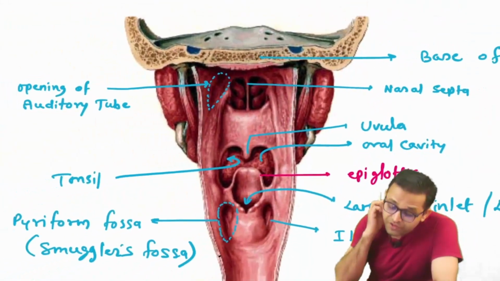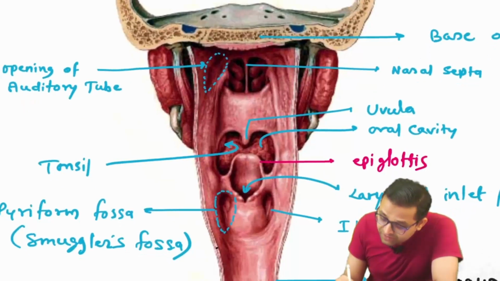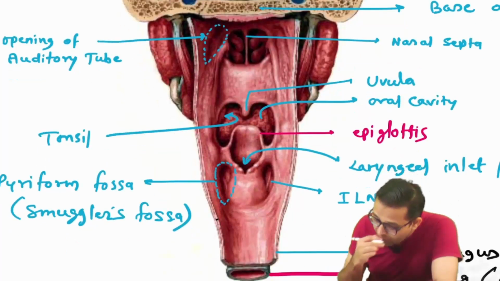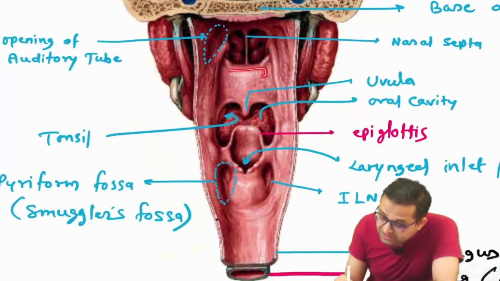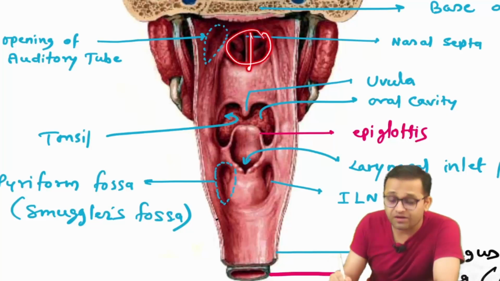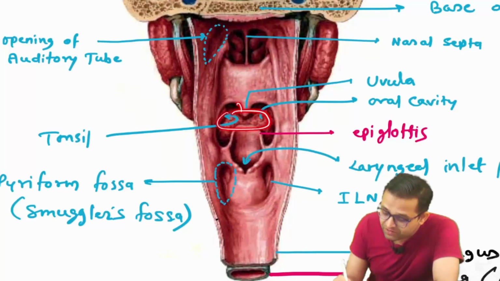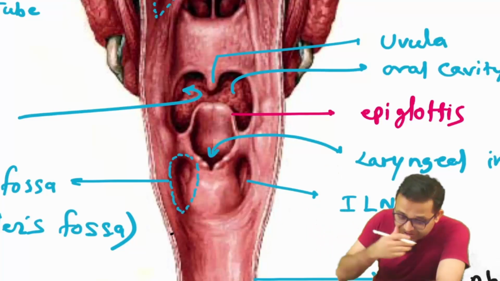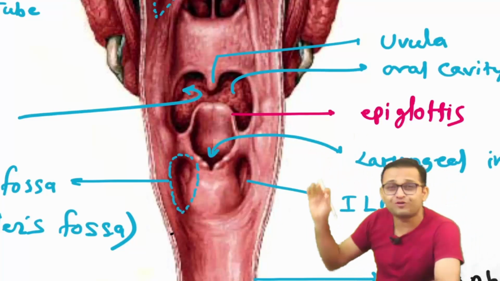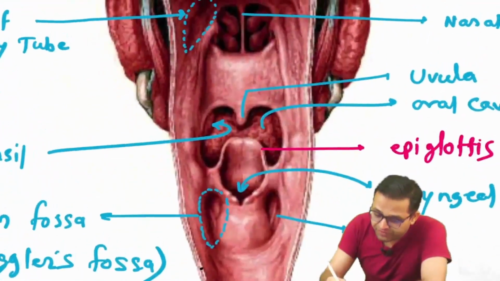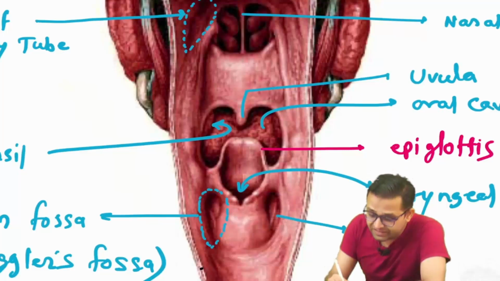Now look on the below side. This is our tongue part, and here is the uvula. You can observe the tongue, the palate, and the uvula. So this is the oral cavity. Nasal cavity, nasal septum, oral cavity, tonsil. And you can see beautifully the leaf-like structure. What is this, sir? This is the epiglottis. When we perform ventilation, the ventilator tube must go within this epiglottis. This is the laryngeal inlet.